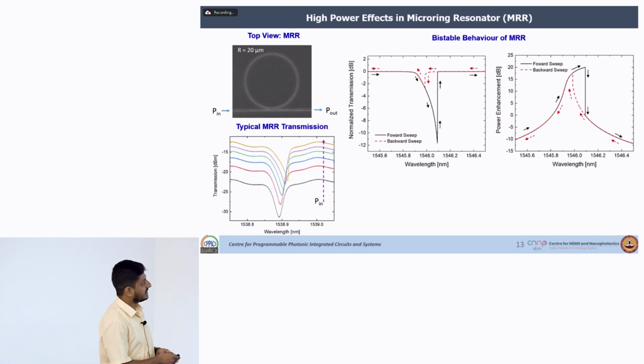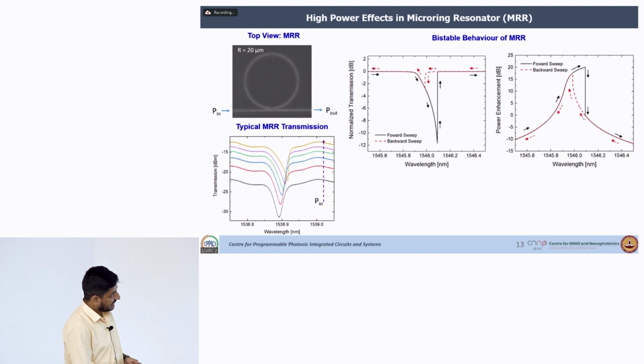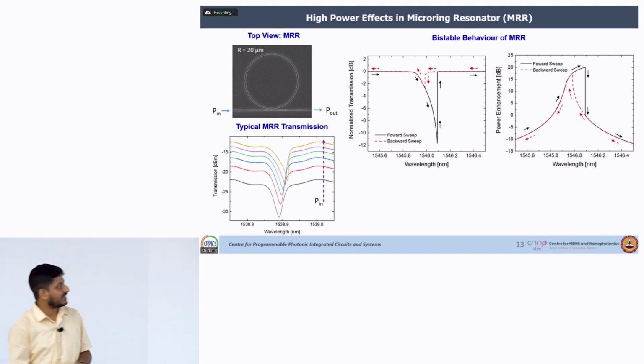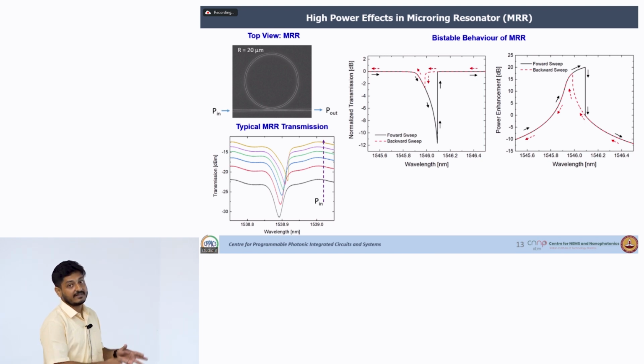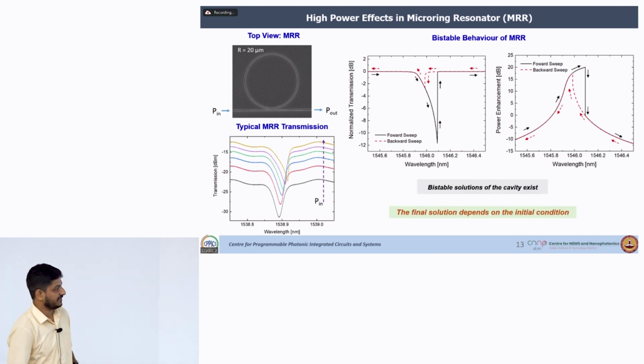So, this is what the transmission looks like. If you come from the left side, you will follow this black curve, and if you come from the other side, you will follow this red curve. And corresponding to that, within the ring, the amplified power will also differ. If you come from the left hand side, you will follow the black curve. As a result your power build up will be more compared to the other direction. So, when you want to do photon pair generation, you have to be at this point to get the advantage of these bistable solutions.